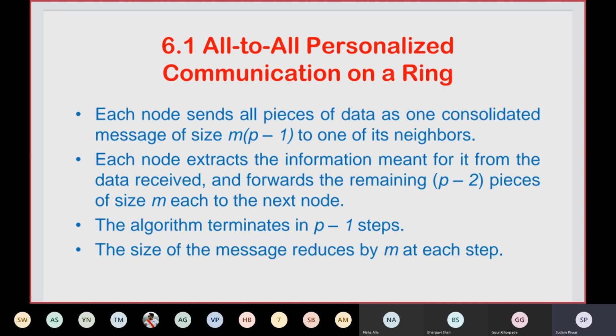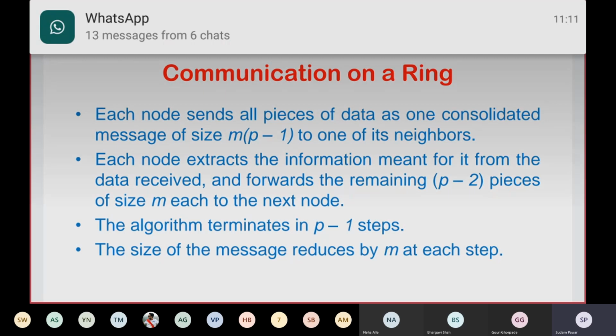Sorry, in each step it will reduce by m, because the receiving node is retrieving its own message, and the rest of the messages will be forwarded to the next node. So this is regarding all-to-all personalized communication on a ring. How it actually happens, we'll see with the help of an example.